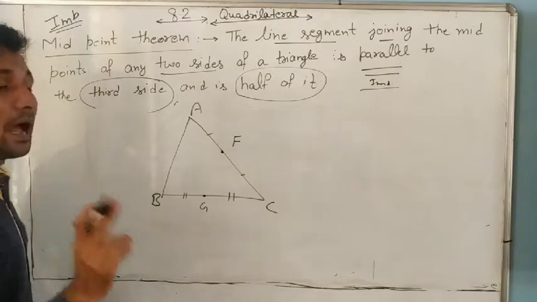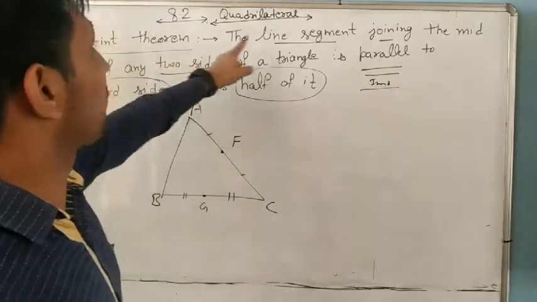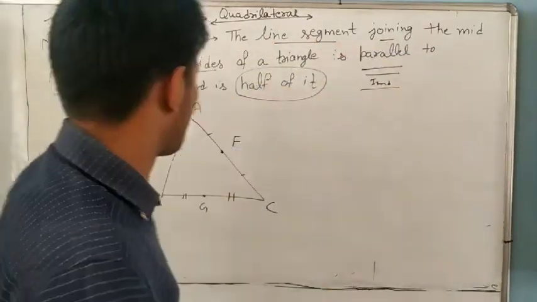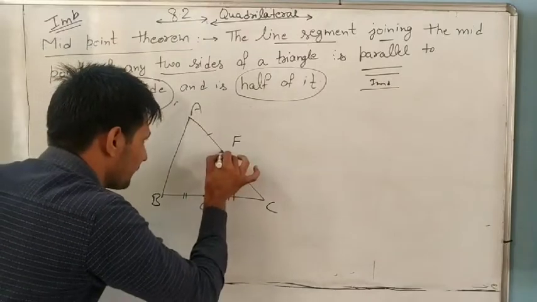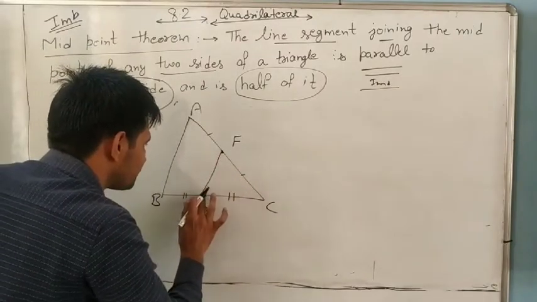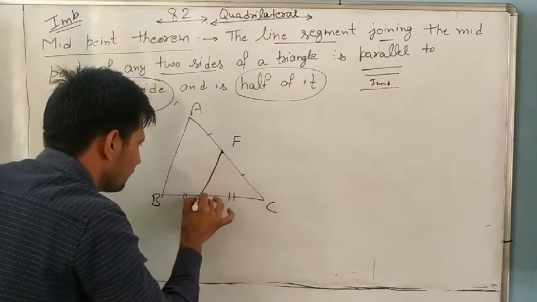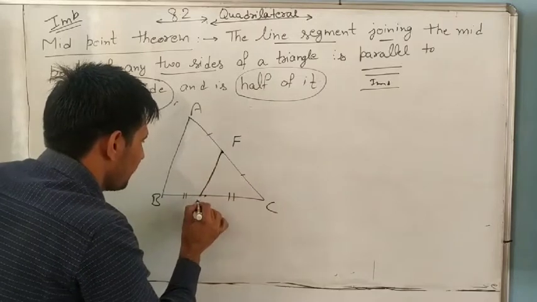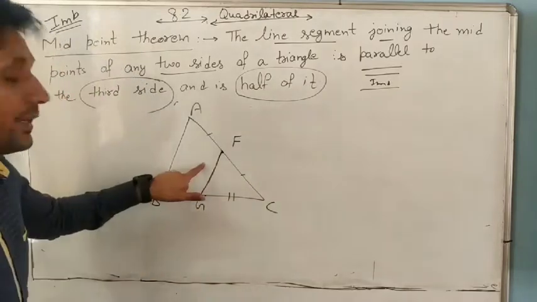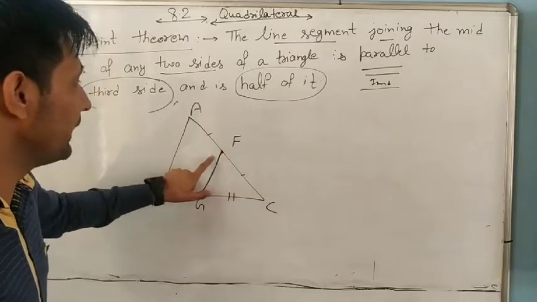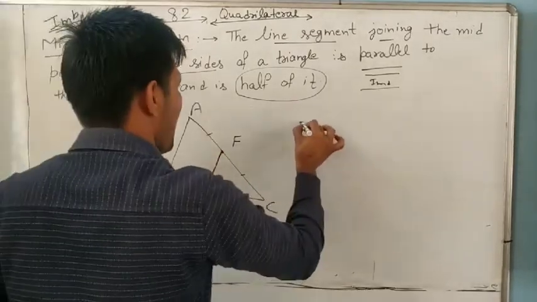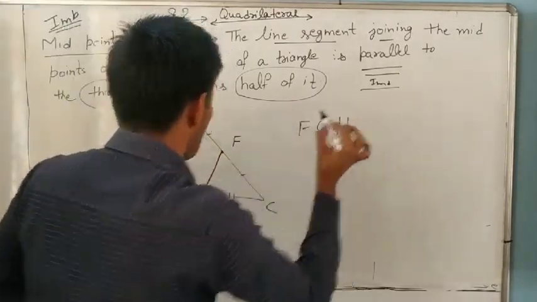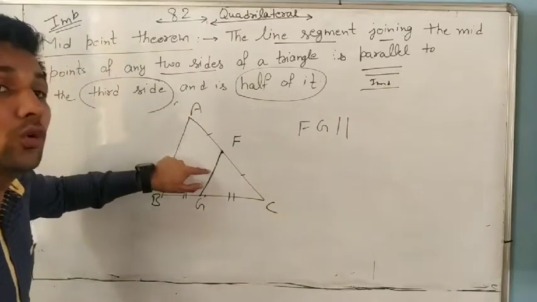Then, a line segment joining the midpoints. If F and G are the midpoints, already given, then FG is parallel to the third side.